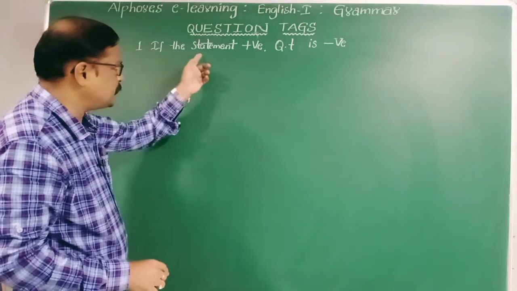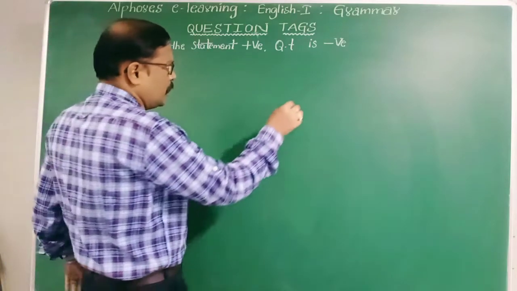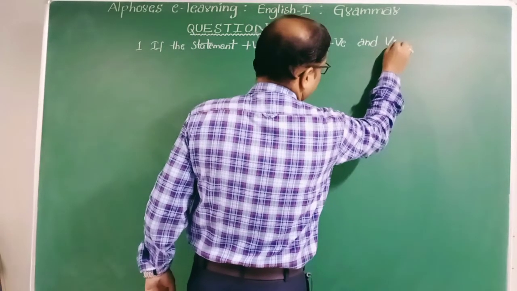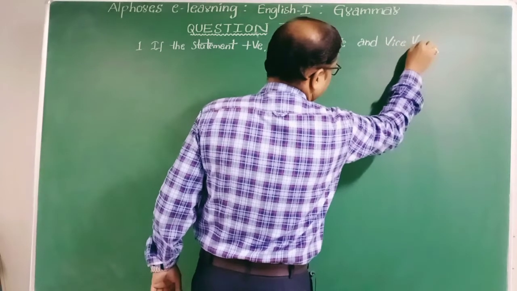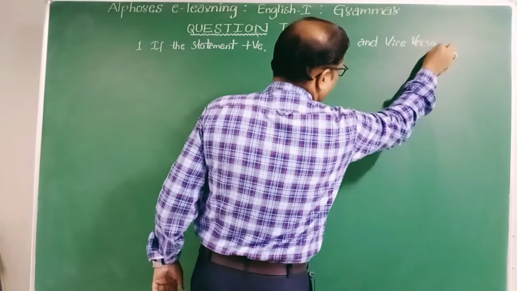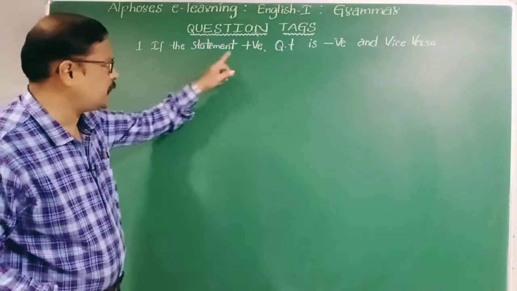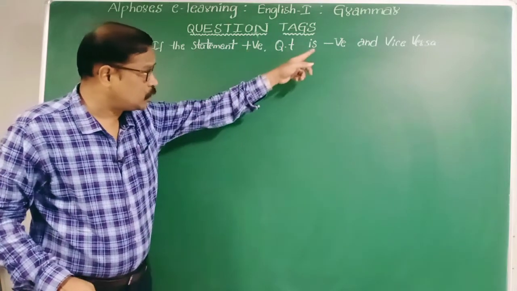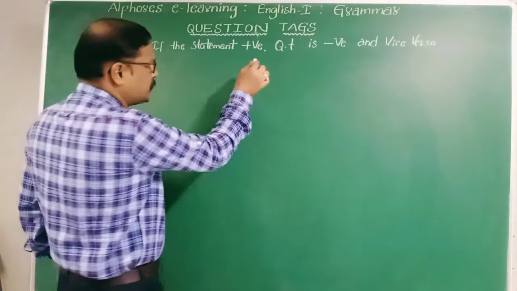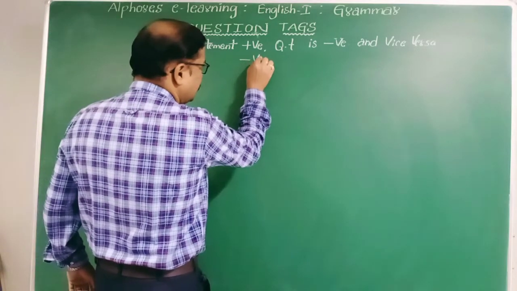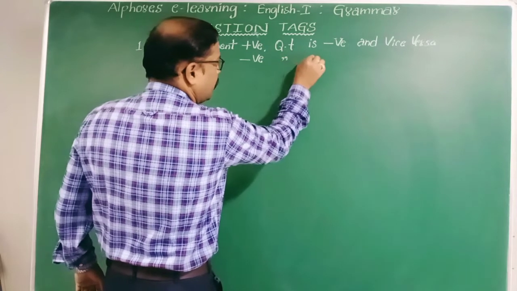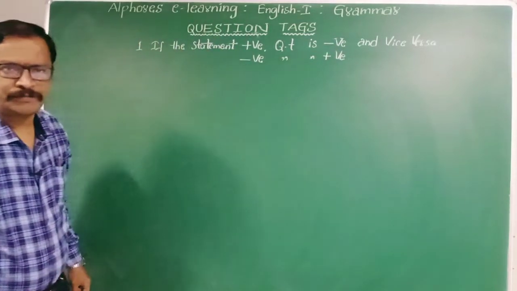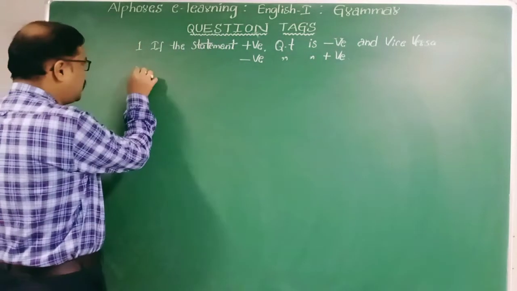If the statement is positive, question tag is negative, and vice versa. Vice versa means if the statement is negative, question tag is positive. Statement positive, question tag negative, and vice versa. Let me write here, you can easily understand. It's clear now.